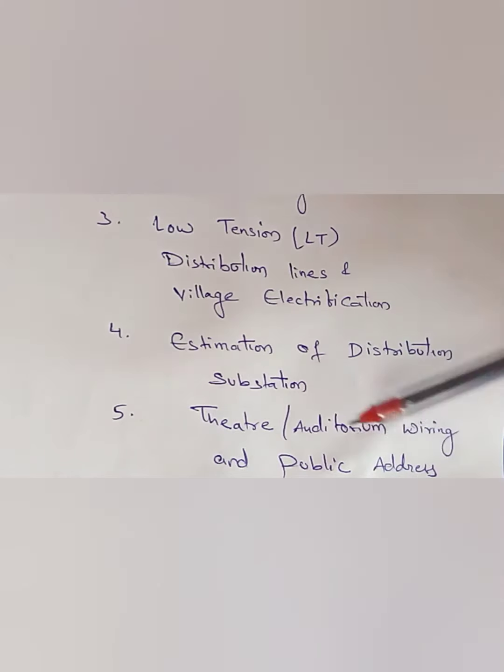Coming to the sixth unit, IE rules and departmental test. In this, we are going to study the IE rules of 1956, Code of Practice by TS Transco, and the IE rules connected with domestic and industrial wiring.